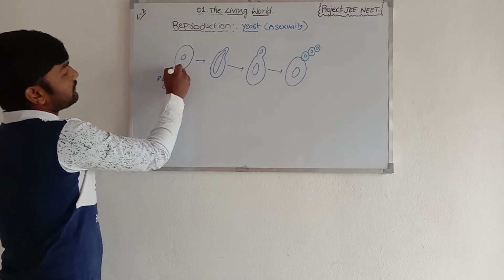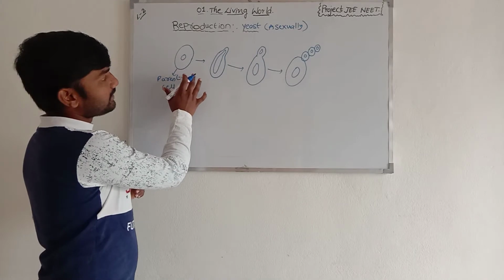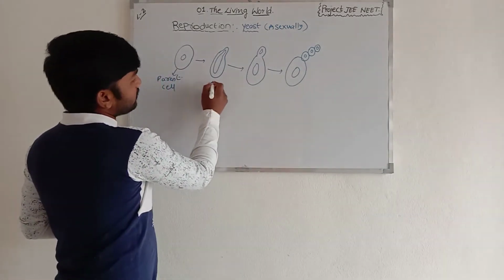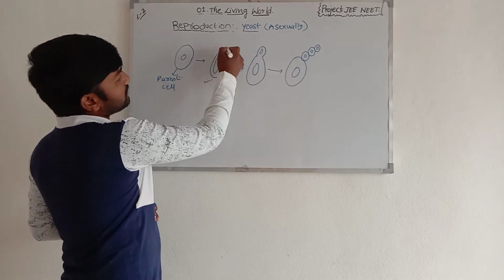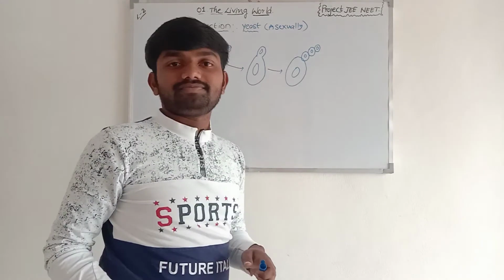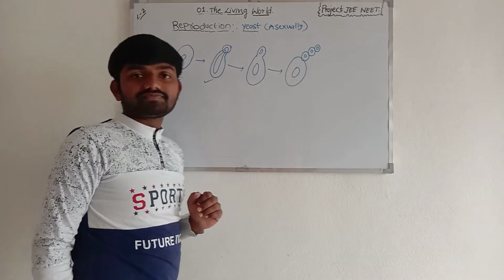This is a parent cell. On this parent cell, buds are present. So you will see in stage 2 that this is a bud. On the parent cell, the buds are present.